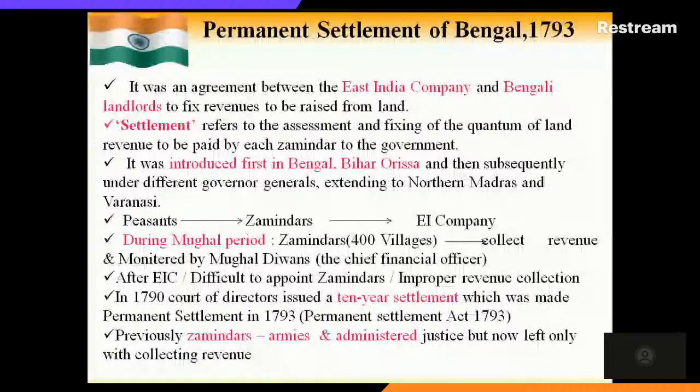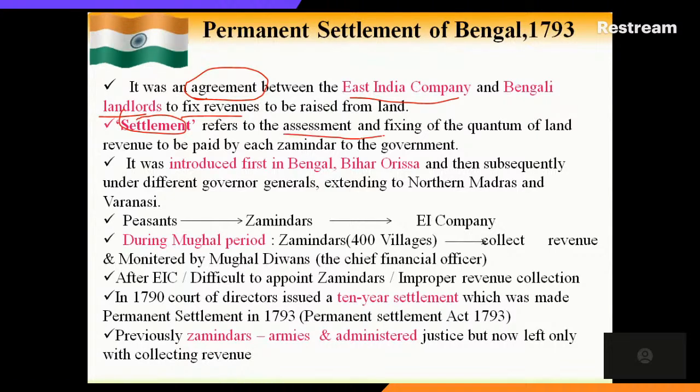Permanent settlement means it's an agreement. Agreement between whom? It's between the East India Company and the Bengal landlords. For what purpose? To fix the revenue to be raised from the land. And settlement, in this sense, refers to the assessment and fixing of the quantum of land revenue to be paid by each zamindar to the government. This is what the settlement is.